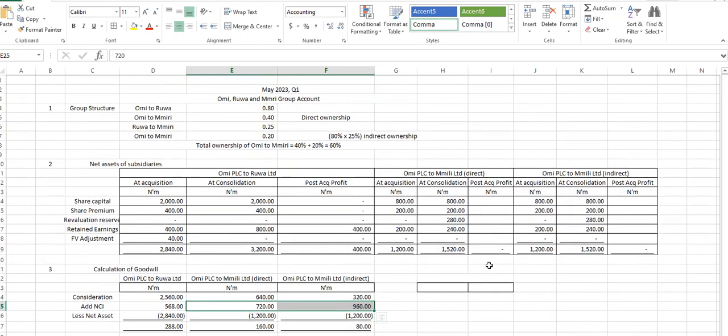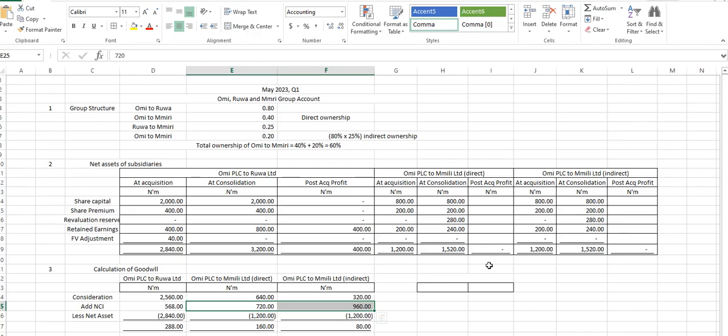Now, don't forget, in our question, we have the net assets, right? So before we even do the NCI, the NCI might not be gotten directly in this question. And why is that?